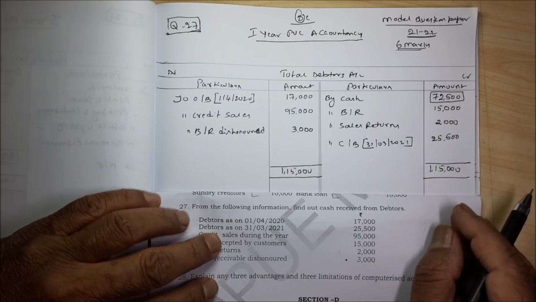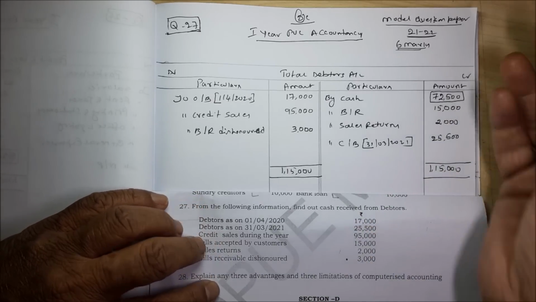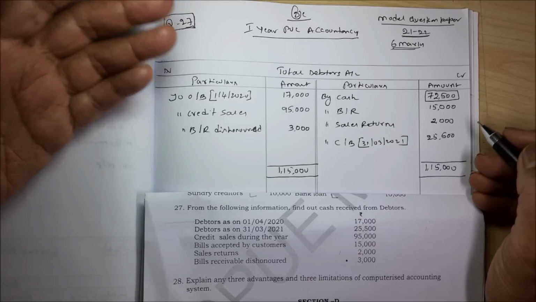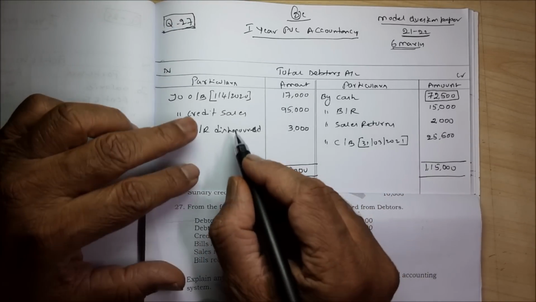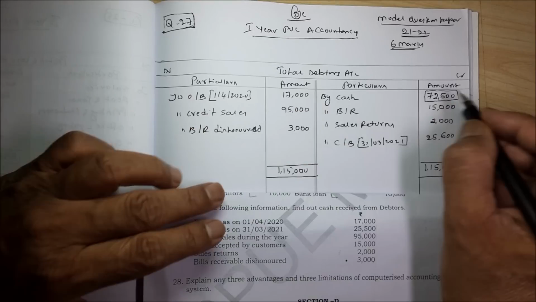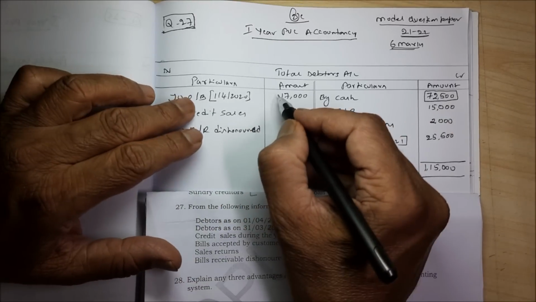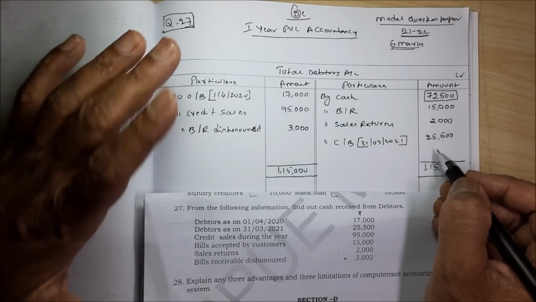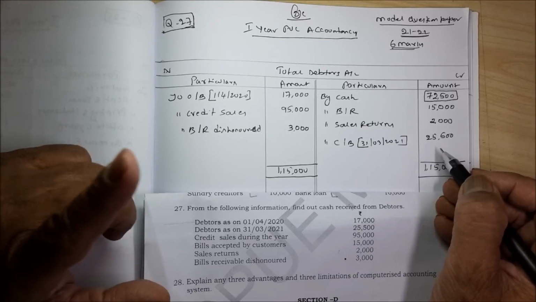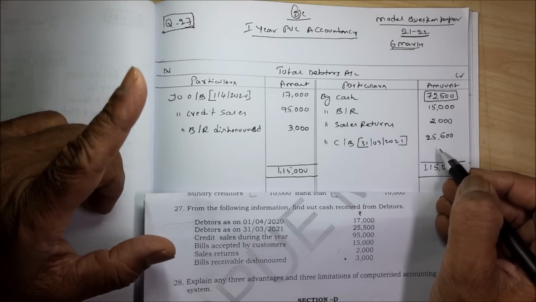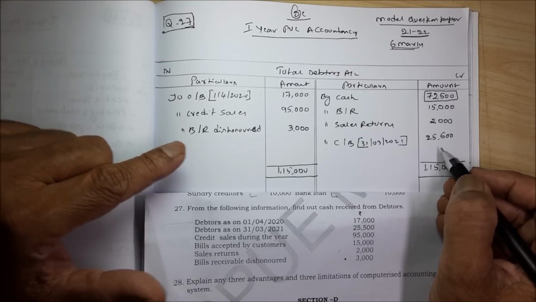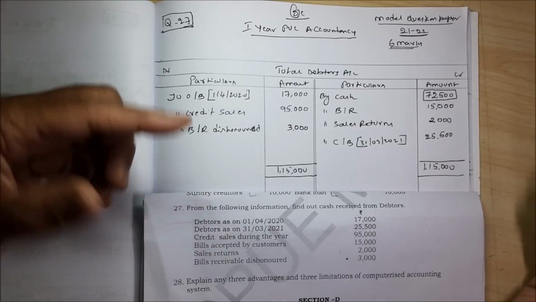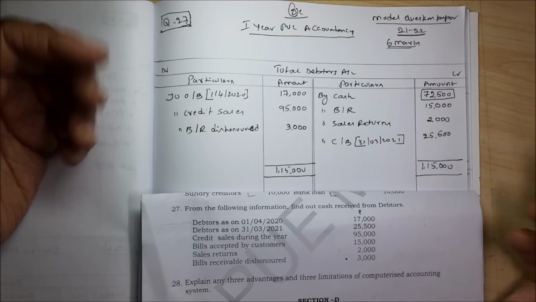72,500 is cash received from debtors. That's how you have to write the total debtors account. They may ask any missing figure. Usually either they will ask credit sales, or cash received, or opening balance, or closing balance. Out of these 4 items, they may ask any one item that you have to find out. Usually credit sales, but in this problem, they have asked for cash received from debtors. So this is how we have to work out the total debtors account.